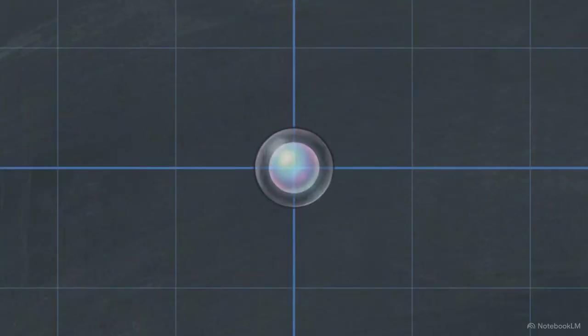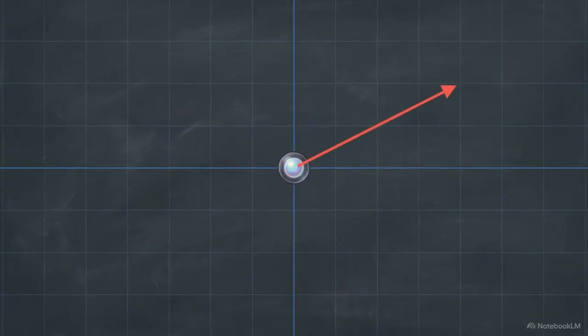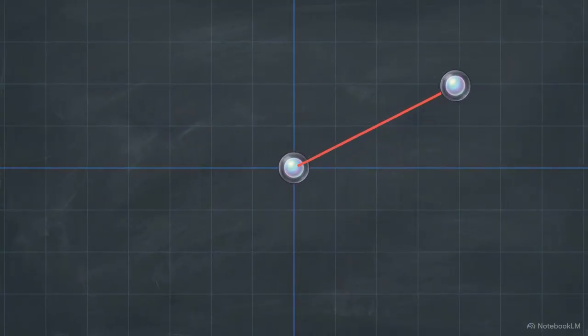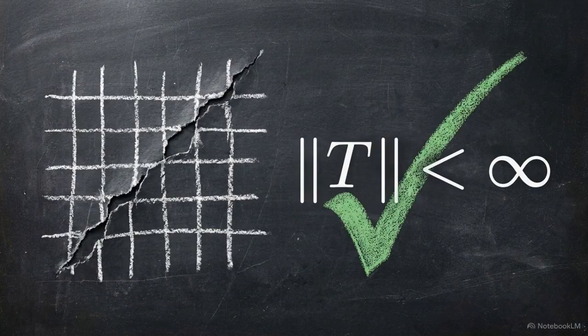To show continuous implies bounded, we look at the origin. If an operator is continuous at 0, we can take that local stability and scale it outward to any vector at the edges of the space. This topological cloning from the origin to the rest of the space only works because the operator is linear. Theorem 2.7-9 allows us to verify the topological stability of a linear system by simply confirming its geometric operator norm.